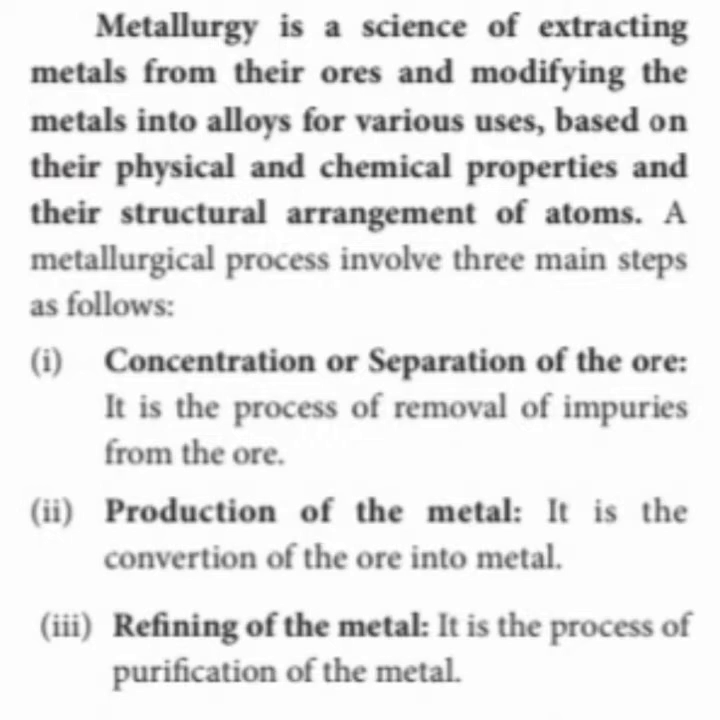So today in this section we discuss how metals are obtained from various sources by the process of metallurgy. First I am going to give the definition for metallurgy. Metallurgy is a science of extracting the metals from their ore. Ore means the substance which we obtain from the earth crust. We call it an ore. So it is a science of extracting the metals from their ores and modifying the metal into alloys for various uses. That means that metals after extracting are modified into alloys based on their physical and chemical properties and the